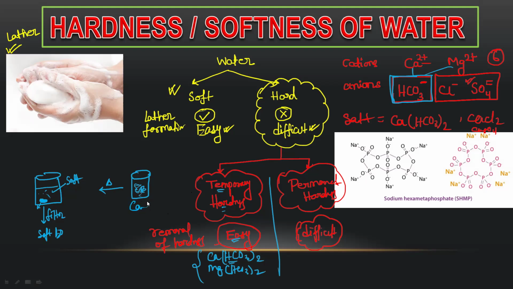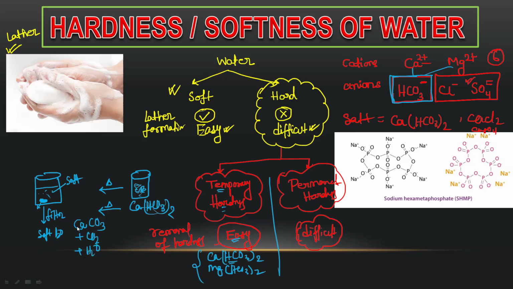Suppose Ca(HCO3)2 is present. If it is present, then that will generate temporary hardness. Now if we heat it, what will happen? Any bicarbonate salt, remember this, when it is heated, generates carbonate salt, and CO2 is formed. So calcium carbonate CaCO3 will form, plus CO2 plus water.